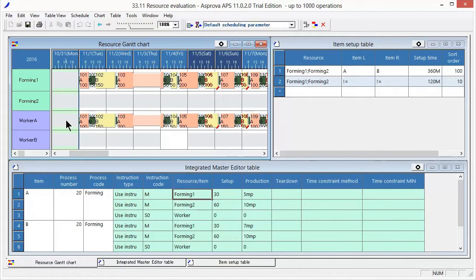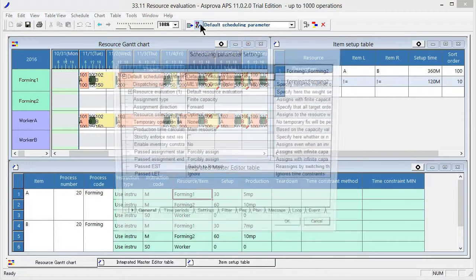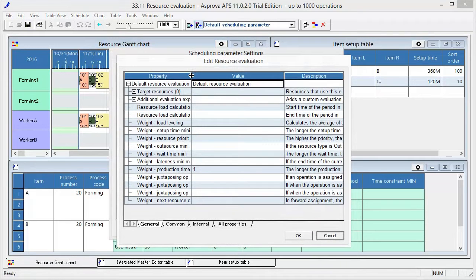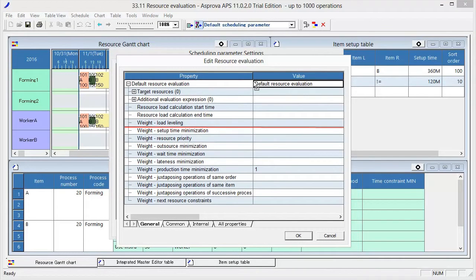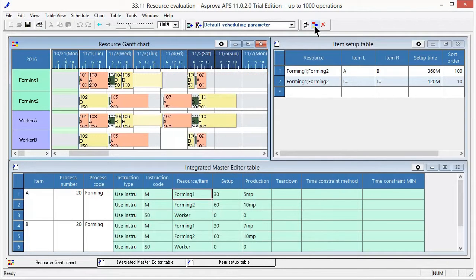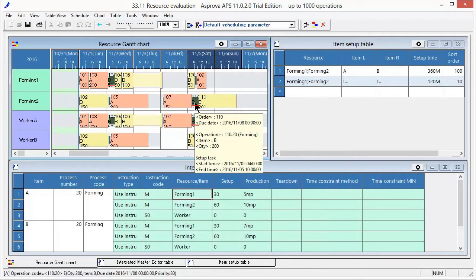To avoid biased assignments, we level the load. We set Weight Load Leveling to 1. When we reschedule, the load is roughly leveled. Let's minimize the setup time.